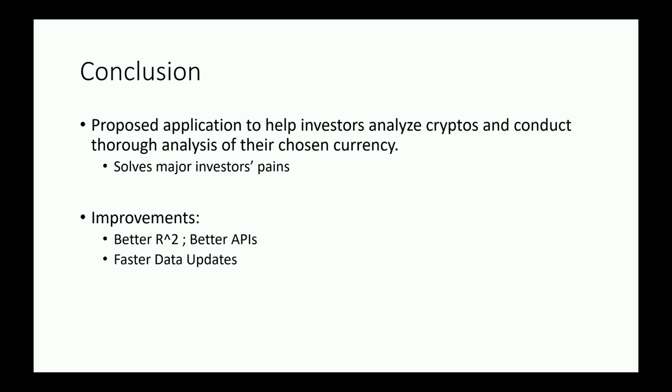And another thing that would be great would be faster data updates. Since currently in the first version of our app, our data updates probably every hour or so. And even if we wanted to, the fastest we would be able to do would only be 15 minutes, because Twitter's API cap would stop us. If we could upscale into a better API, we would be able to get faster results. And these are the elements I would wish to improve in the future. Thank you.